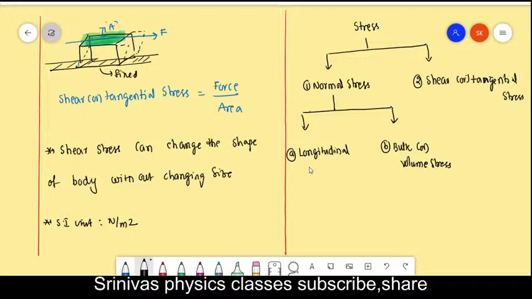And the longitudinal stress is again classified into two types: longitudinal stress is compressive, and the next one is tensile. This is the broader classification.